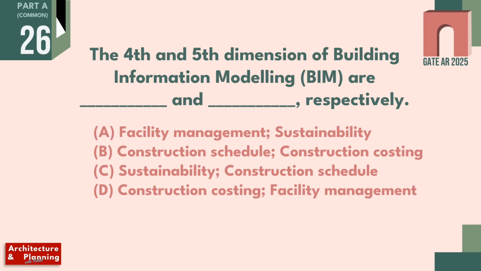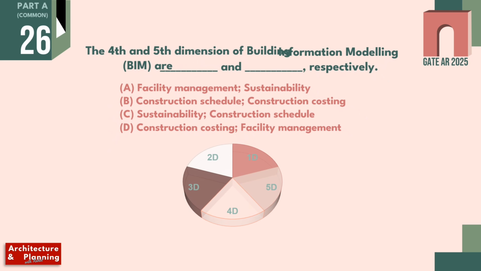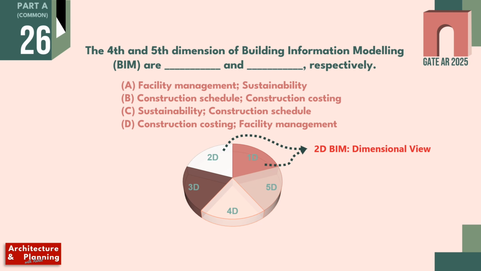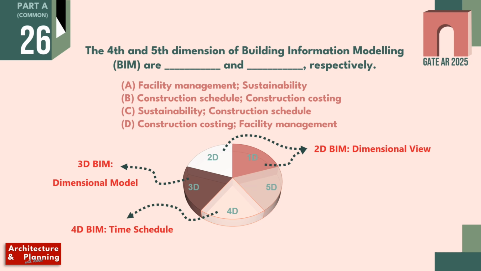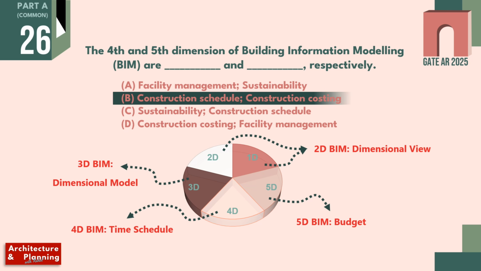The fourth and fifth dimensions of building information modeling, BIM, are... So BIM is used for building design and management. Its first two dimensions, that is 2D, represent a dimensional view. The third dimension represents 3D view. The fourth dimension represents time schedule, which gives the estimated idea to complete the work. And the fifth dimension represents budget and costing of the project. Therefore, the correct answer is option B, construction schedule and construction costing. Let's move to the next question.